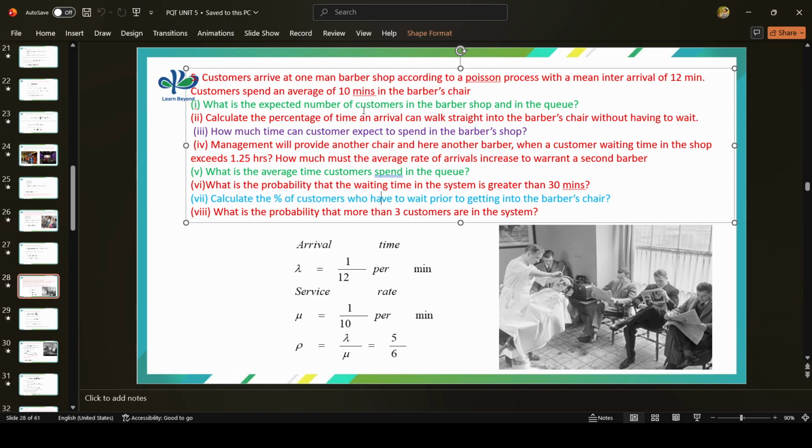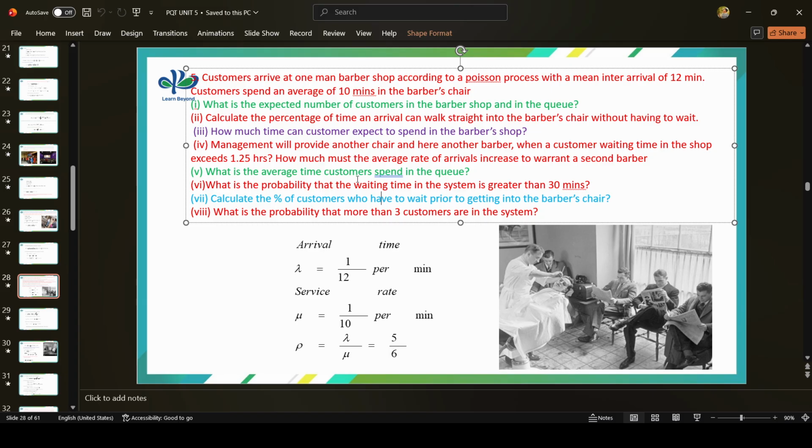What is the expected number of customers in the barber shop and in the queue? Next question: calculate the percentage of time an arrival can walk straight into the barber's chair without having to wait. How much time can a customer expect to spend in the barber shop? Management will provide another chair and hire another barber when the customer waiting time in the shop exceeds 1.2 hours. How much must the average rate of arrivals increase to warrant a second barber?